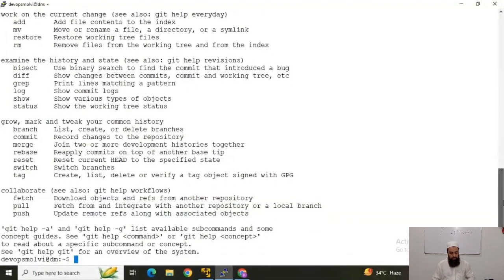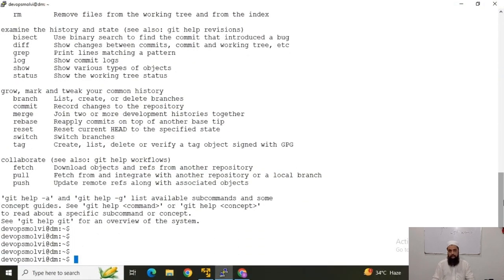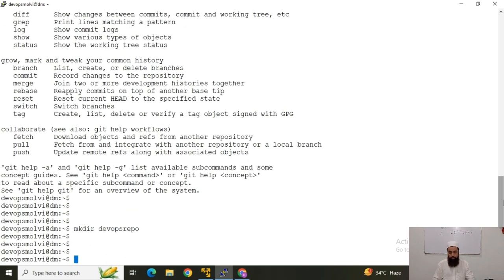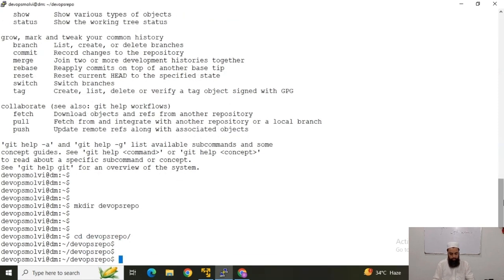Starting with how Git works, let me create an empty directory: mkdir devops-repo. This is my repository here, and I'm going to initialize a repository in it. This would be my folder.